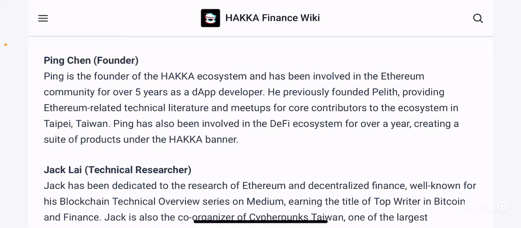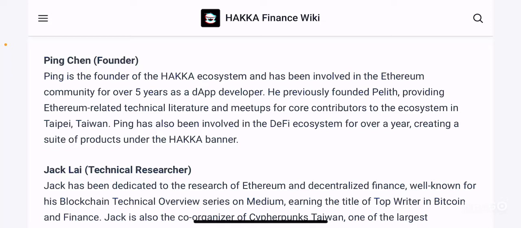It's a project that provides Ethereum-related technical literature. So whenever you need to do some kind of deep dive into the literature on Ethereum, Pellet was offering that service, and meetups for core contributors to the ecosystem. So this project was offering community-related meetups as well as Ethereum-based literature, so that people can understand and learn Ethereum for creating their own dApps, right?